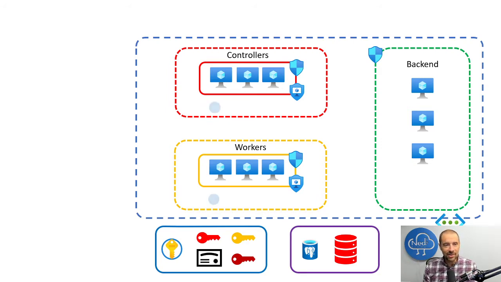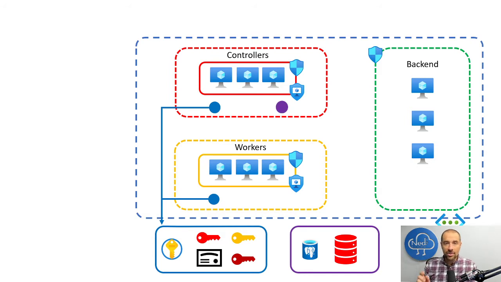Let's get into the connectivity a little bit. Now, for Key Vault, you can set up firewall rules in Key Vault to restrict what can talk to that Key Vault. And I added my own client IP because I need to be able to interact with that Key Vault. And I created service endpoints on the controllers and the workers. And those service endpoints have the Azure Key Vault service enabled on them. And in the Key Vault configuration, I'm saying allow connections from those 2 subnets. So those 2 subnets can talk to that Key Vault, but anything else in the world can't, and that's important.